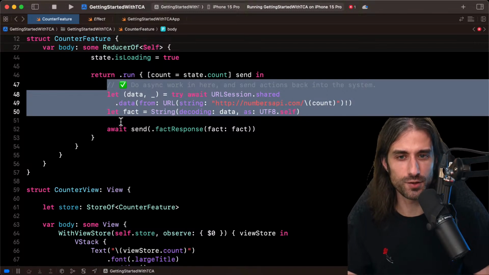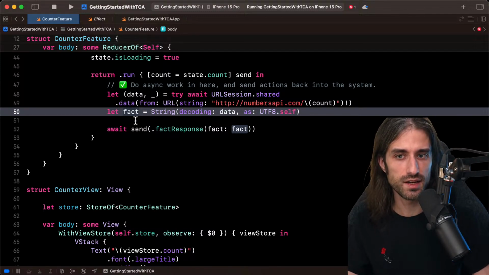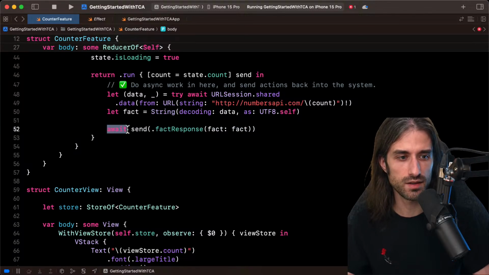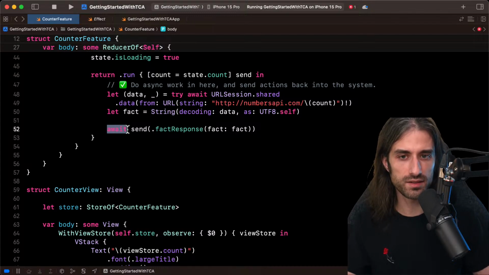I mean, we hope that the network call is running on a background thread. So is the decoding, because it can potentially be costly, and we need to switch back to the main thread before we update the view. Hence, this await that gives us the permission to await for a switch to the main actor context.